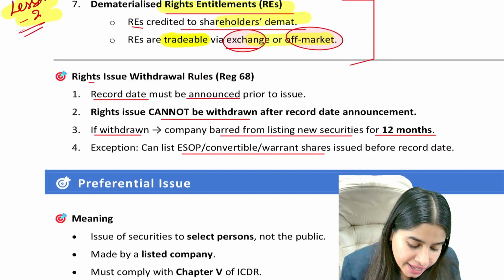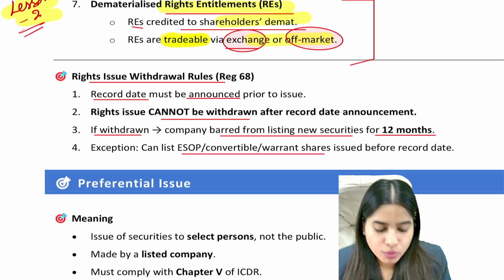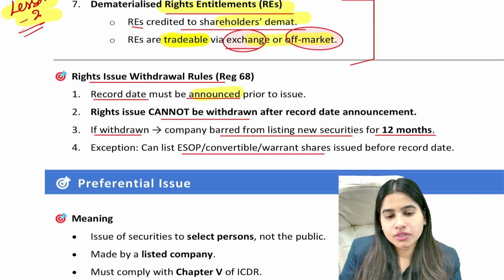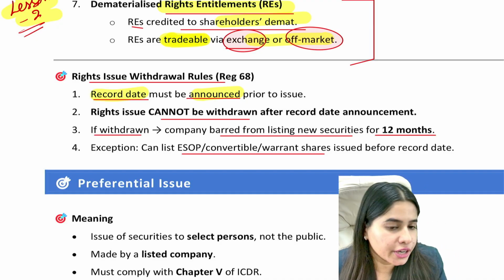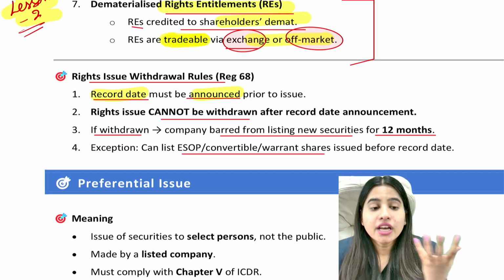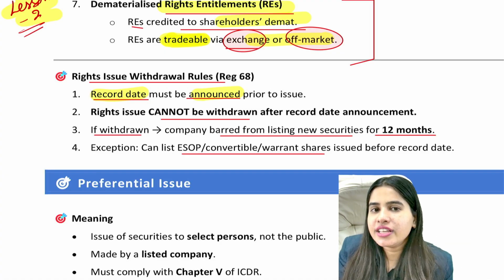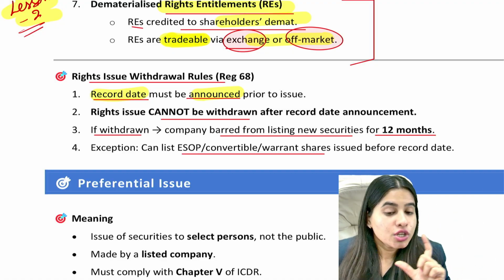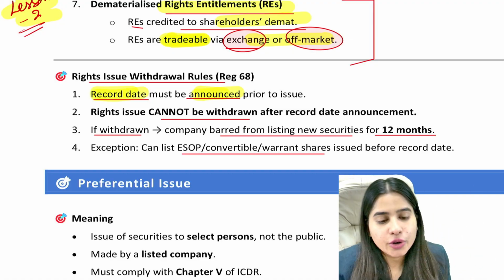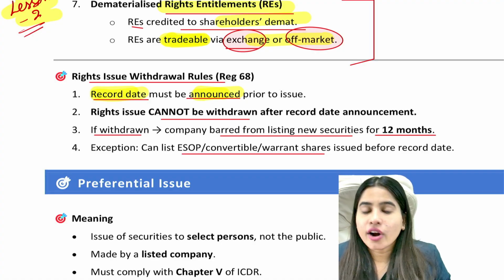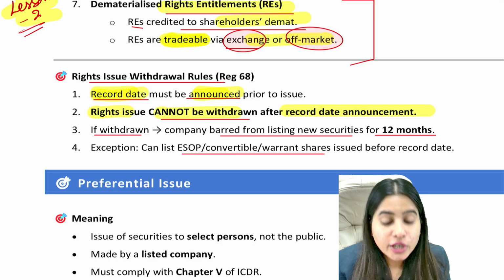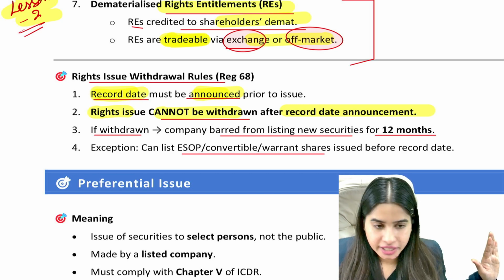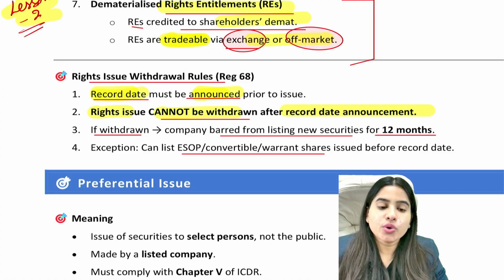And lastly, guys, as we all know, whenever a company wants to make a right offer, before announcing the right offer, we have to decide a record date. Why do we decide a record date? Because on that date, whosoever are shareholders will be entitled to the right offer. And once the record date is announced, after that the right issue cannot be withdrawn. Once you have made the commitment, now you cannot go back. Once you announce the record date, you cannot back off, you cannot withdraw the right offer.